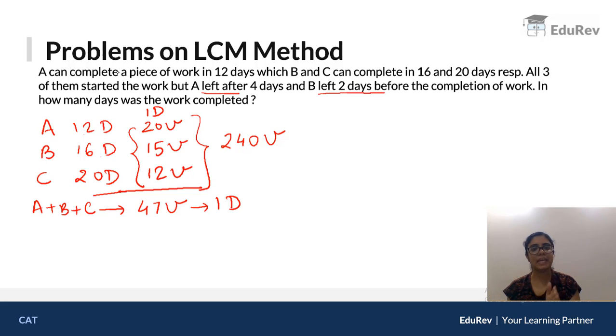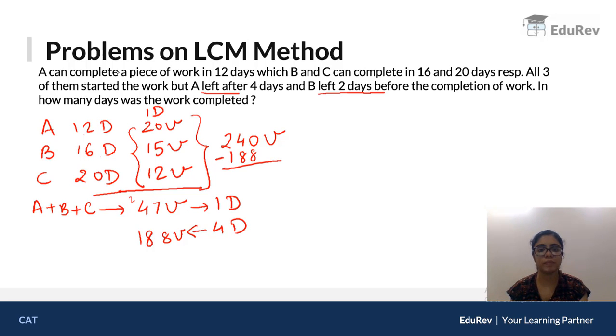But they are saying A left after 4 days. So 4 days mein how many units will they do? So this will be 47 into 4. So 7 4s is 28. 4 4s is 16 plus 2 is 18. So 188 units will be done by them in 4 days. So out of 240, 188 units are done. So how much is remaining? 52 units are remaining because 188 units are already done.